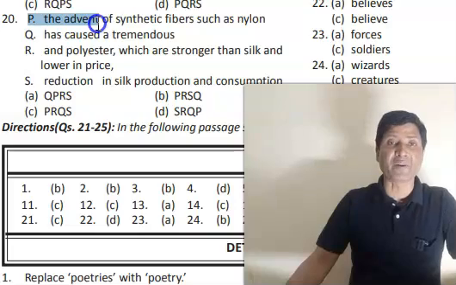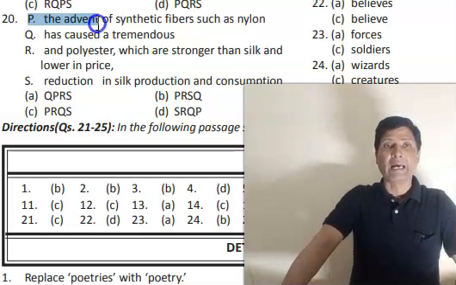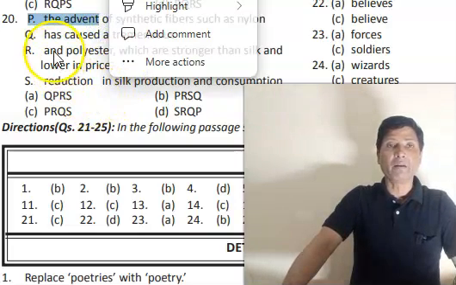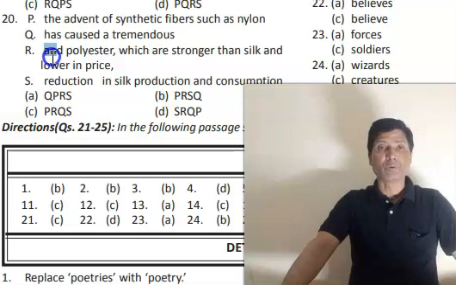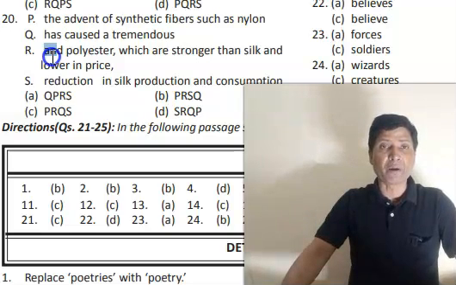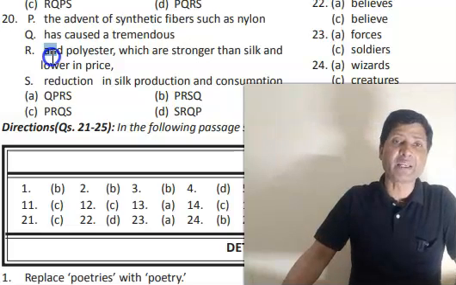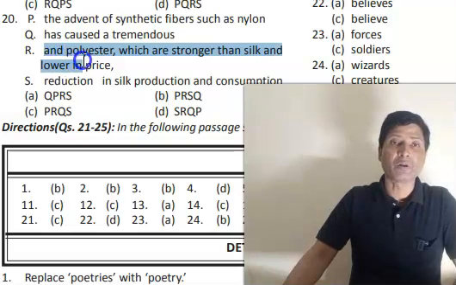Arrival of synthetic fibers such as nylon, and then this has and polyesters. So here it will be R. So P should be followed by R. Yeah, PR. So the advent of synthetic fibers such as nylon and polyester, which are stronger than silk and lower